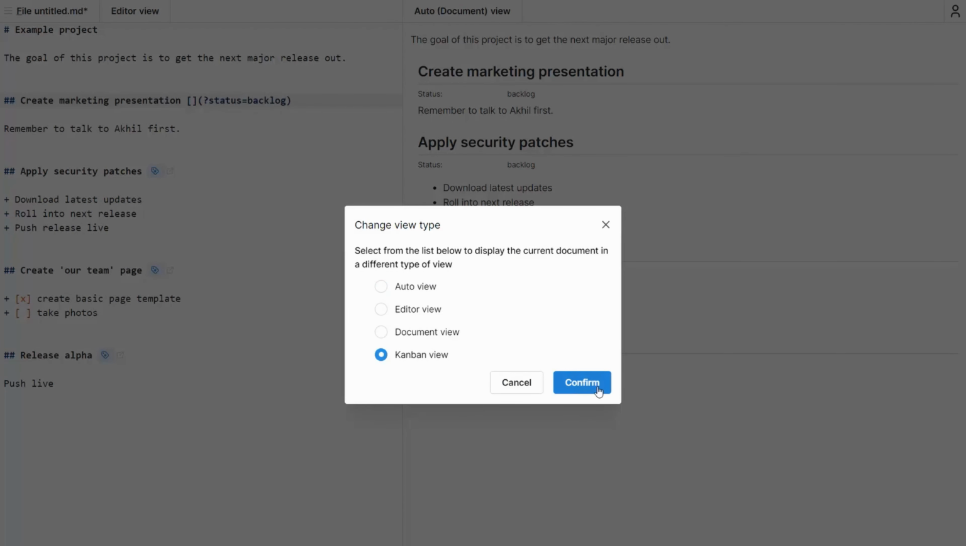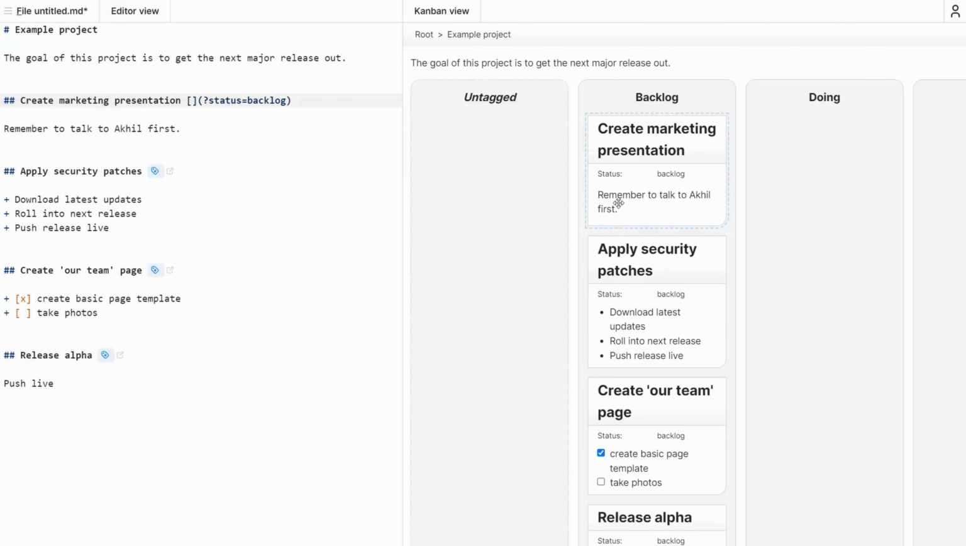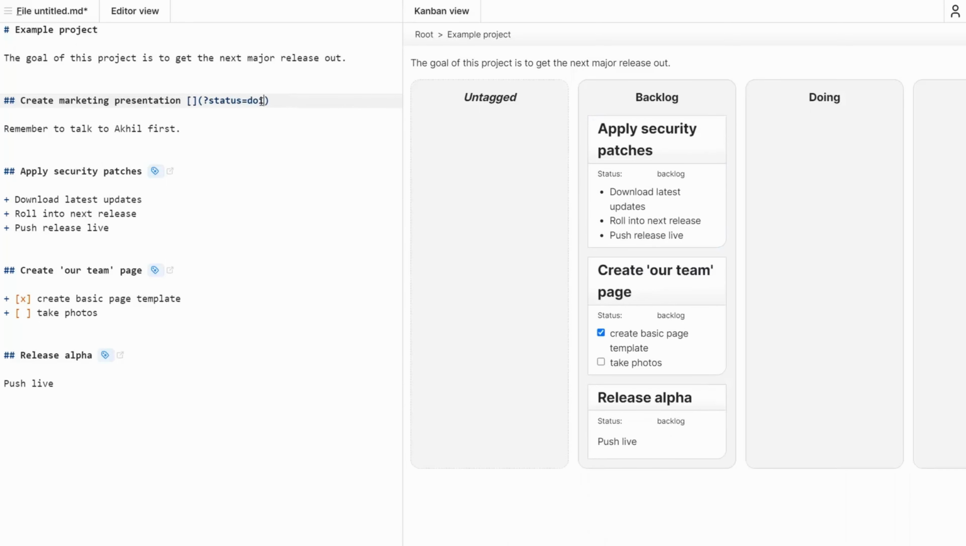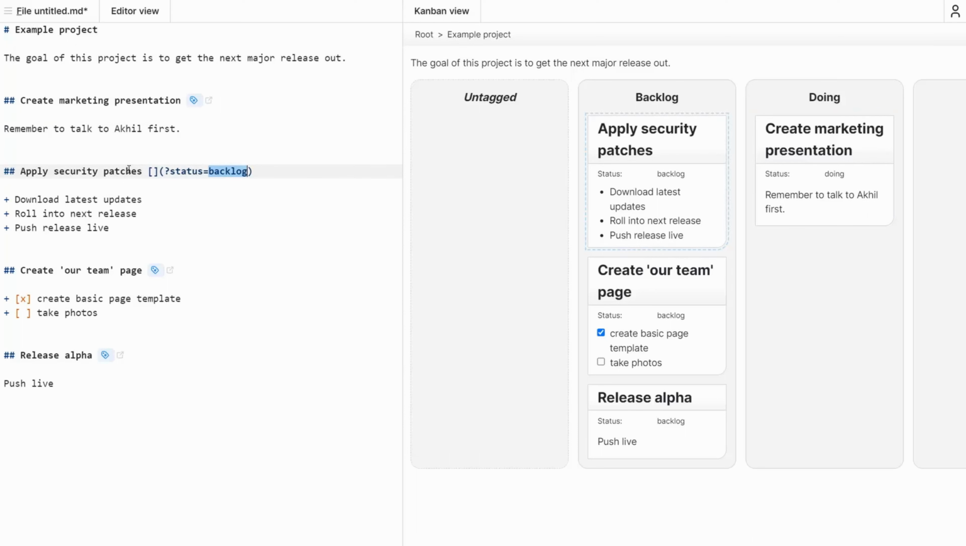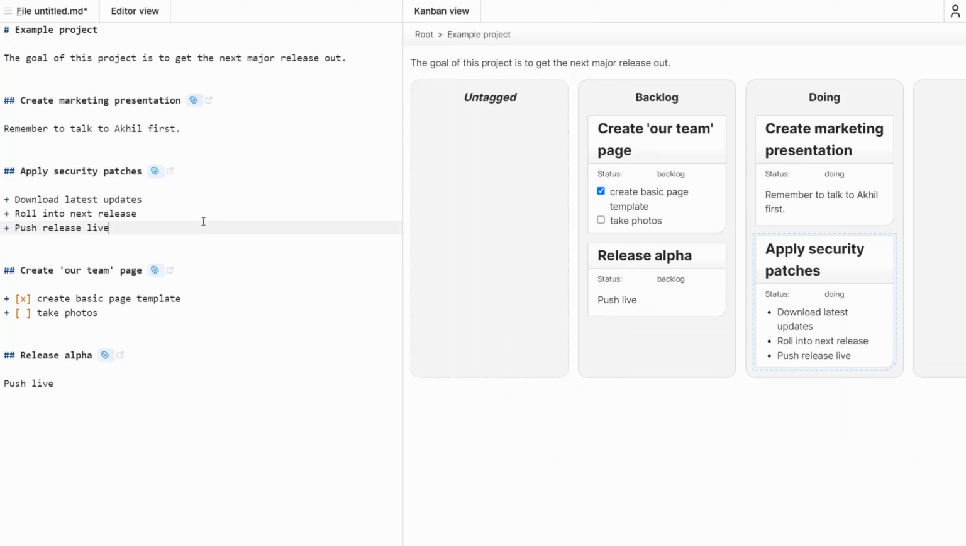Change view type, Kanban view, and in the Kanban view that means that it shows as a Kanban board, and I can then use this metadata to decide what's going on. So currently, create marketing presentation is set as status backlog. I might say, well, actually I'm already doing that, so I just edit that to doing, and it pops over here to the doing column. Similarly, I might say that the security patches, maybe that one is also doing, and so I can edit that there.